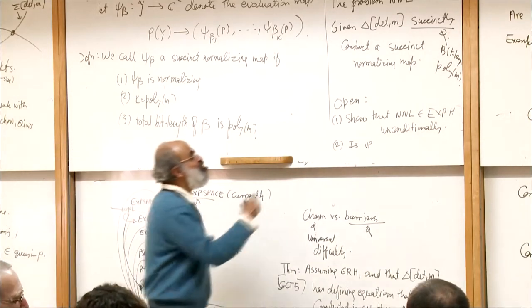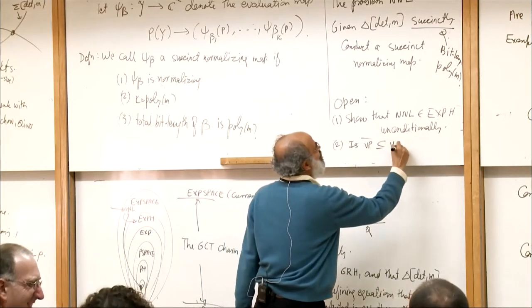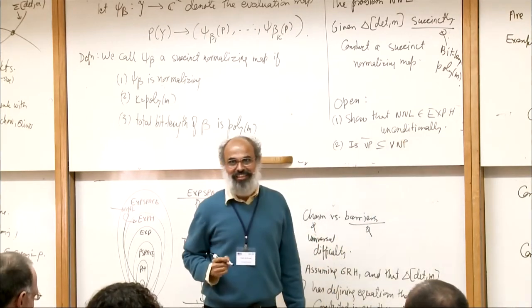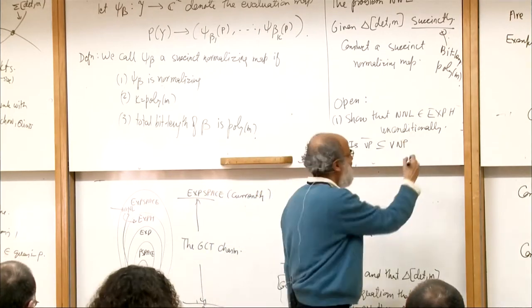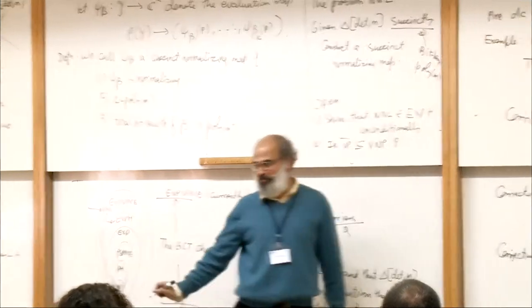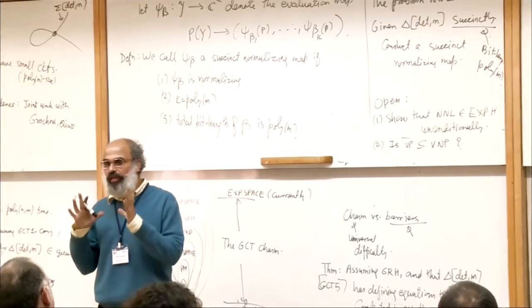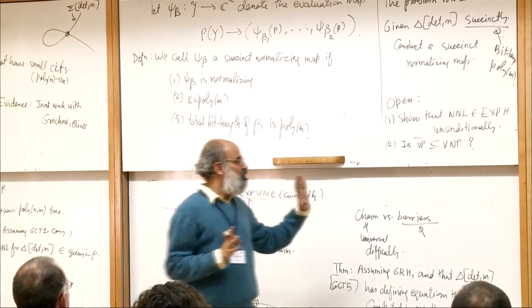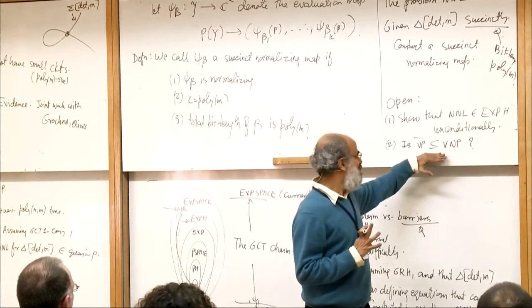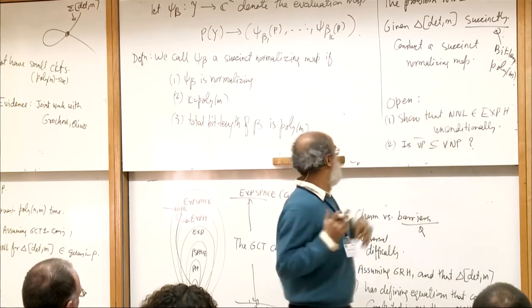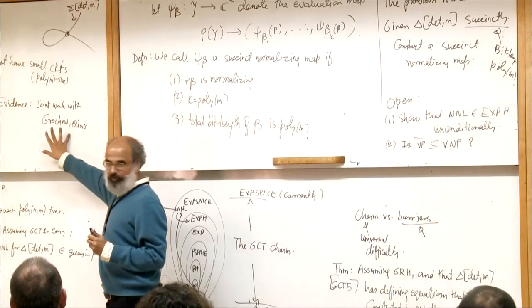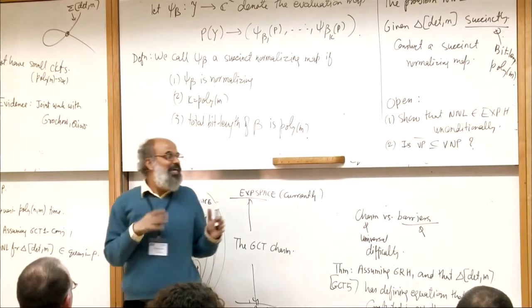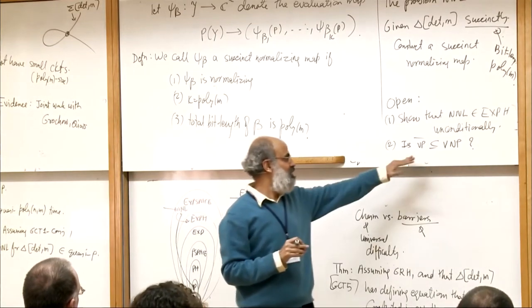Second: is VP bar inside VNP? Right now we can't even show that VP bar is in VNP. Now, is it in VNP or not? We have evidence that it is not in VP, but we don't have any really concrete evidence that it is not in VNP.